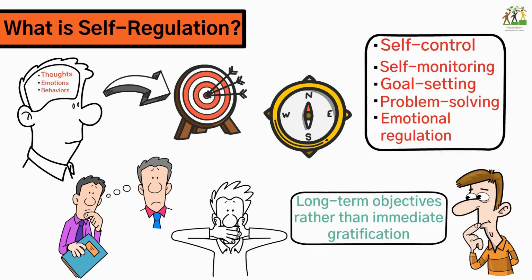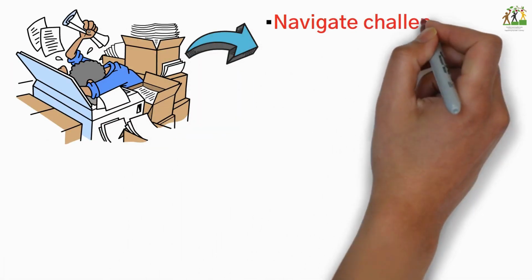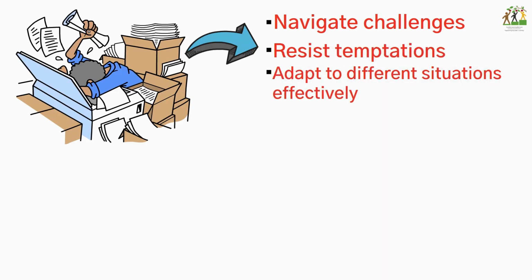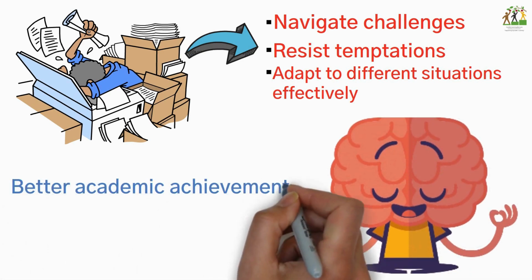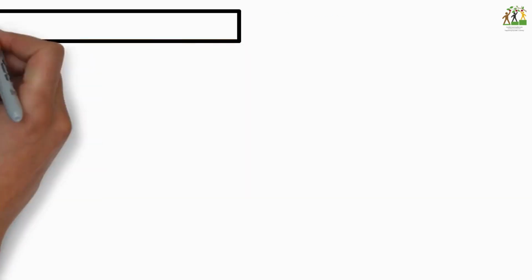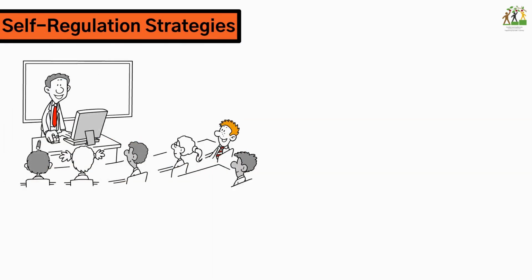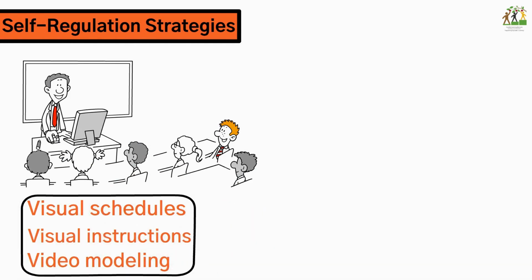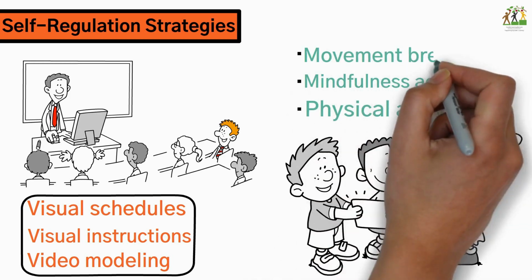It is a crucial aspect of cognitive and emotional development as it helps individuals navigate challenges, resist temptations, and adapt to different situations effectively. Good self-regulation skills are associated with better academic achievement, positive social relationships, and overall well-being. Self-regulation strategies. Visual reminders of social and academic demands. Visual schedules, visual instructions, video modeling. Sensory and motor input, physical activities, mindfulness activities, movement breaks.